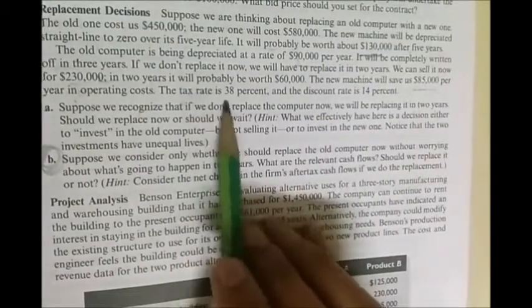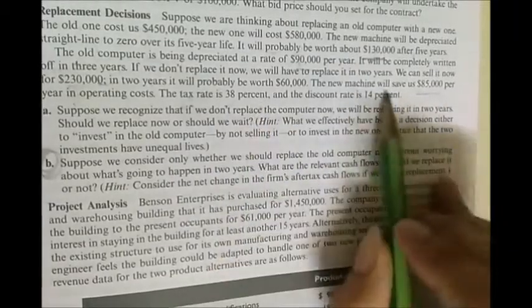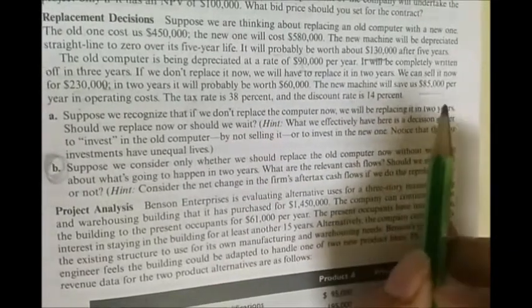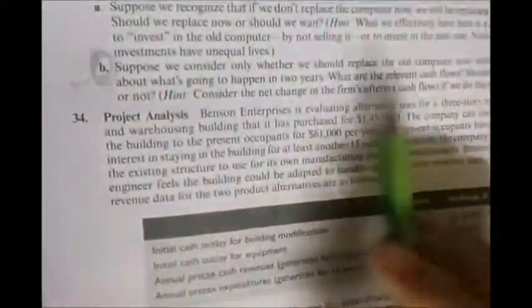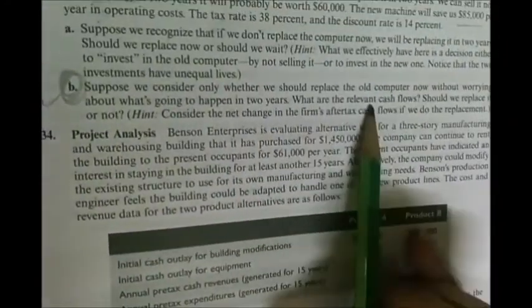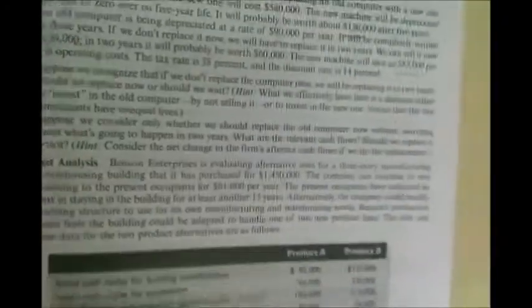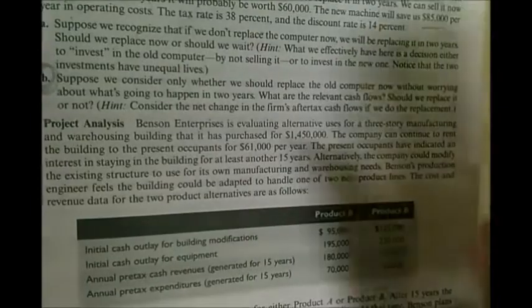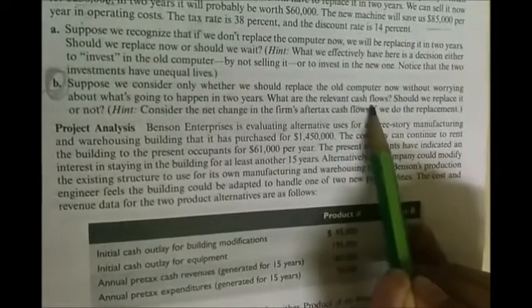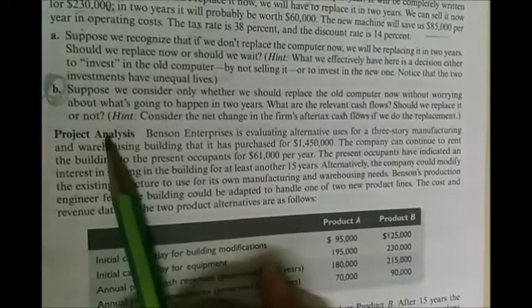Tax rate is 38% and the discounting rate is 14%. So we will be dealing with the portion B, that is you want to replace the old machinery now and you don't worry about what will happen after 2 years. So we will calculate the cash flows and see whether we should replace it or not.